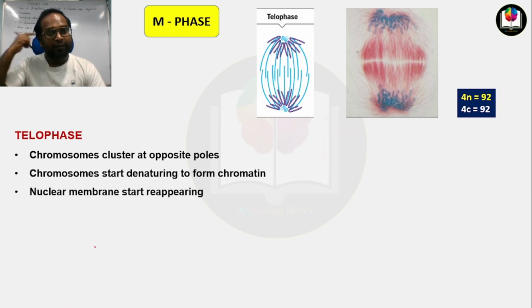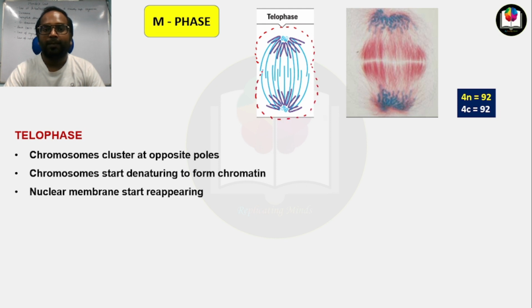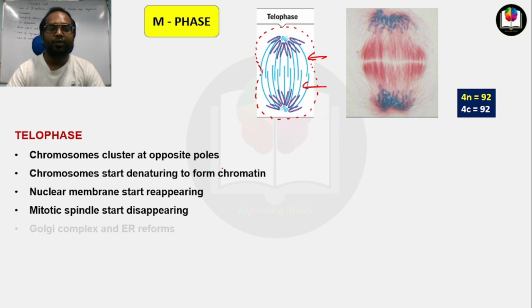Now here in telophase, the nuclear membrane starts reappearing, like this. The mitotic spindle starts disappearing slowly. The Golgi complex and endoplasmic reticulum reform. In telophase, these cell organelles reform.